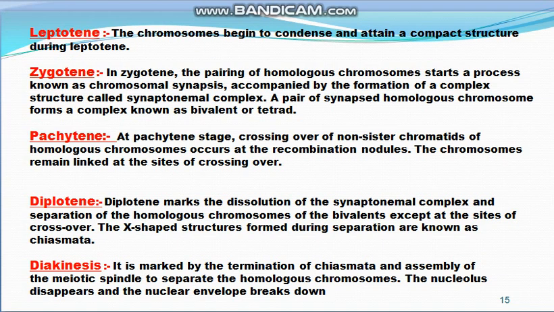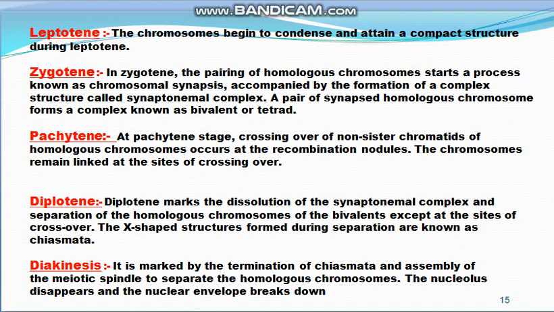And then the next stage is diplotene, and it marks the dissolution of the synaptonemal complex and separation of the homologous chromosomes of the bivalents, except at the site of the crossing over. An X-shaped structure formed during separation is known as the chiasmata. Now in diplotene, the synaptonemal complex is dissolved and there is separation of the homologous chromosomes except at the site of the crossing over, and an X-shaped structure is formed which is known as the chiasmata.